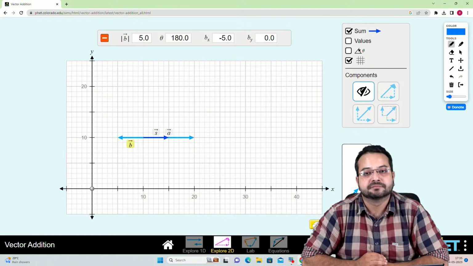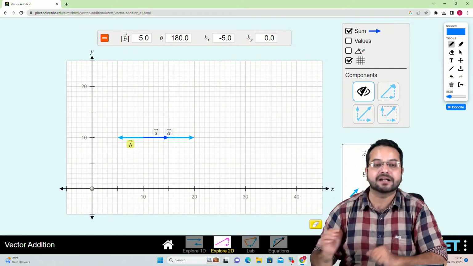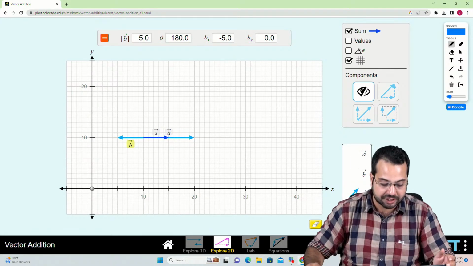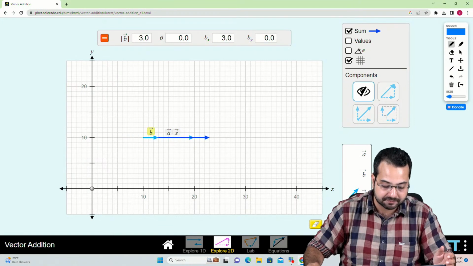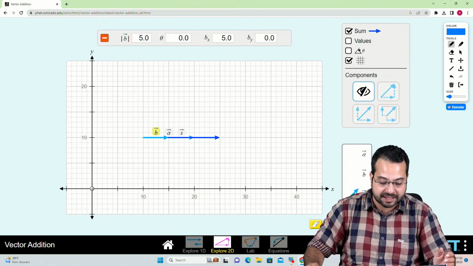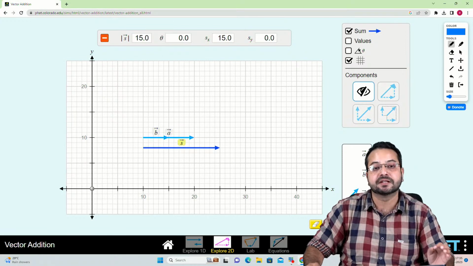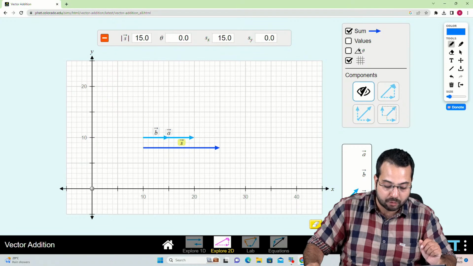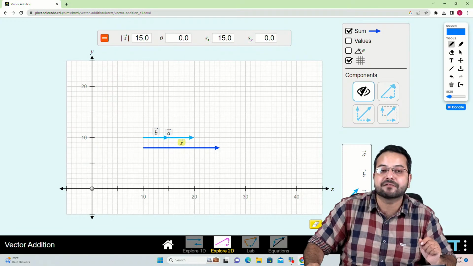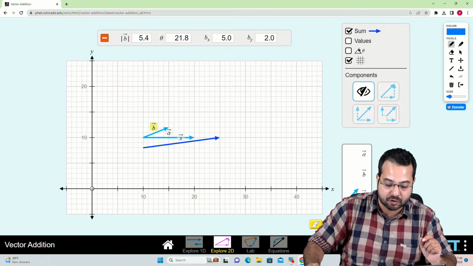Are you able to understand this? Should I show you again? Okay, let me show this to you again. Right now, what is the angle between the vectors? The angle between the vectors is 0 degree. Now I'm going to rotate vector B. I'm not changing the magnitude, I'm just rotating it.